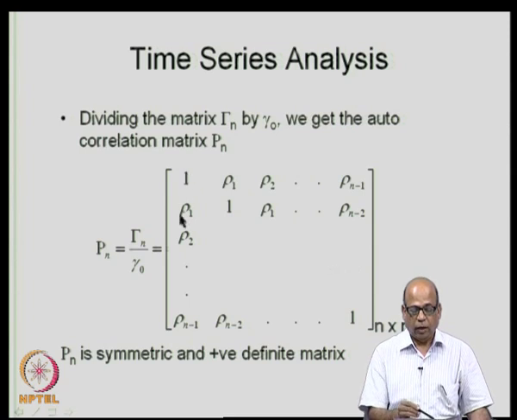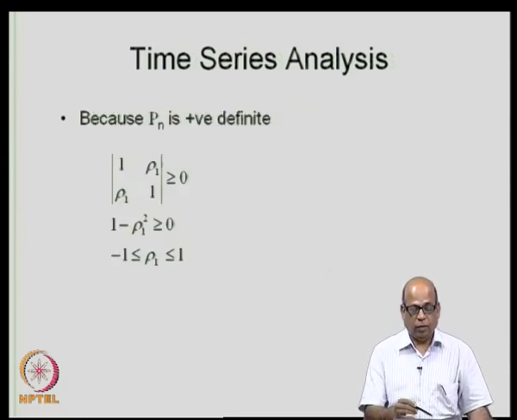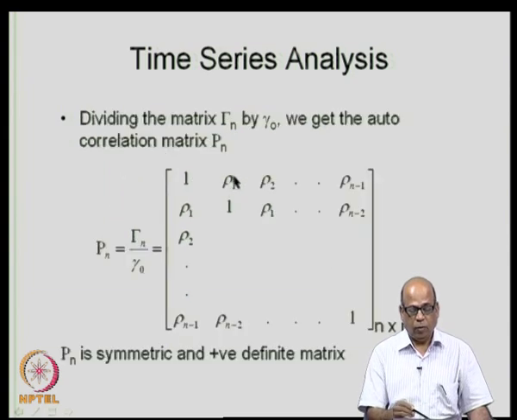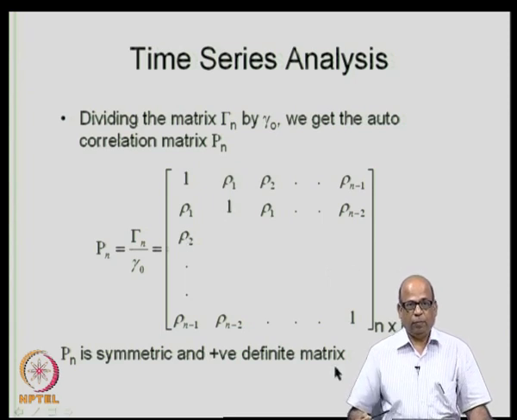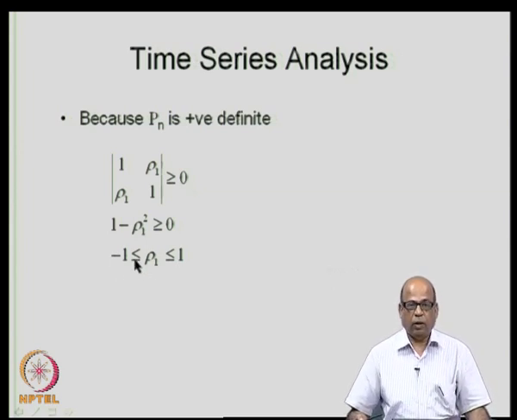The minor of size 3 by 3 should be positive, and so on. If you look at the 2 by 2 minor, the determinant should be positive because P n is a positive definite matrix, and that turns out to be 1 minus rho 1 square must be greater than or equal to 0. This indicates that rho 1 has to lie between minus 1 and plus 1.